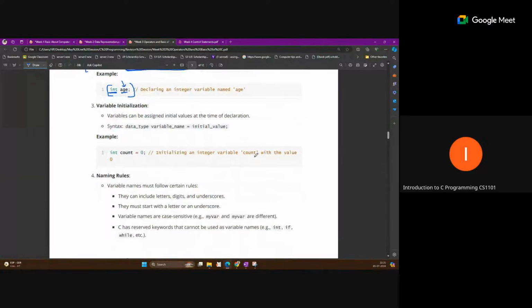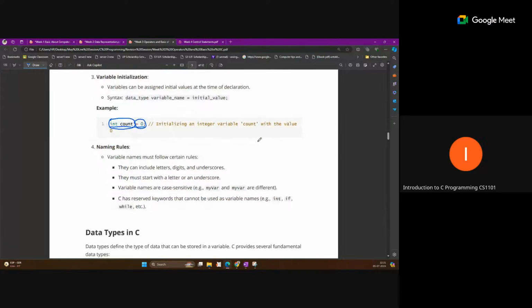Okay, so this is the declaration. Now initialization: if you are assigning some value the first time, that is called initialization. With the declaration you can also do this. At the time of declaration, you are declaring as well as initializing. Here this is the declaration, and at the same time some value is assigned. That means some value is stored at this location, so that is called initialization. Initially you have assigned some value, so that is initialization.